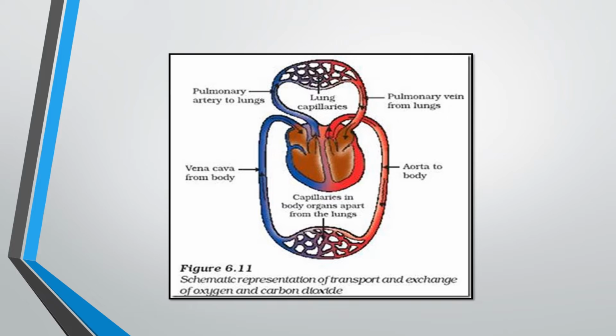Then it is carried to the lungs by the pulmonary artery. You know, in arteries, there is one exception: the pulmonary artery alone carries impure blood. In the same way, in veins, the pulmonary vein alone carries pure blood. That is shown in this diagram. Then the aorta carries the pure blood from the heart, that is from the left ventricle, to different parts of our body.